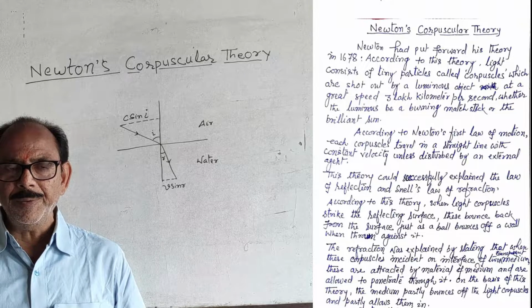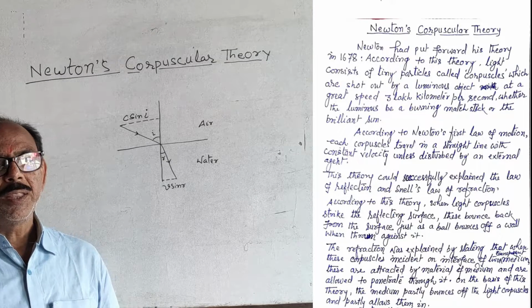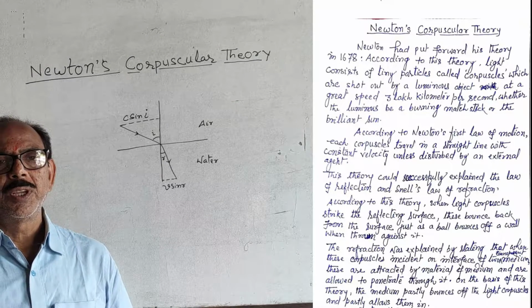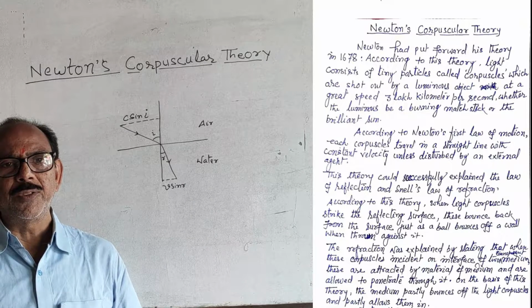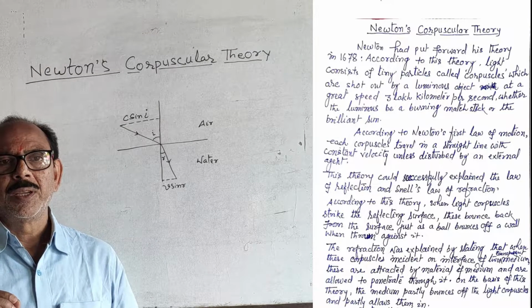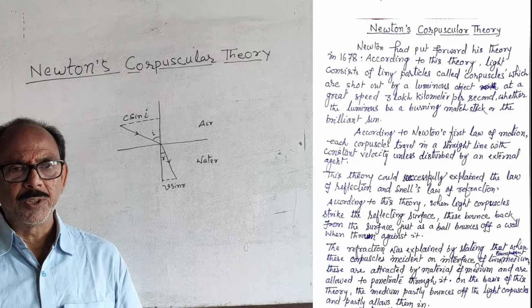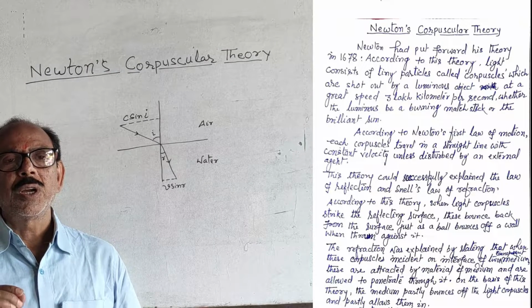According to this theory, light consists of small, very tiny particles called corpuscles.